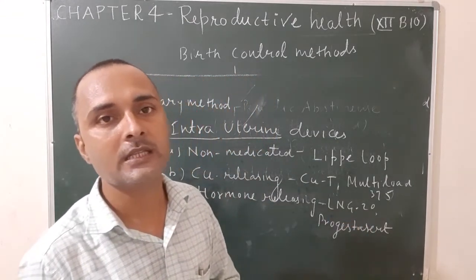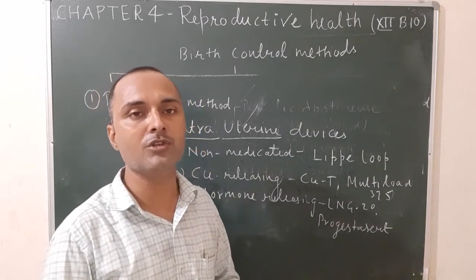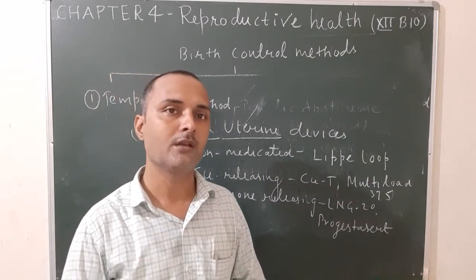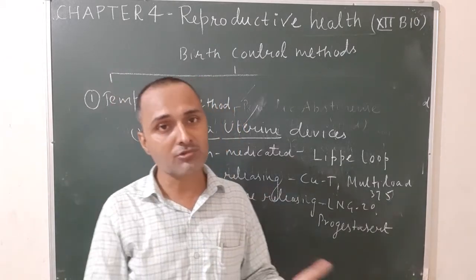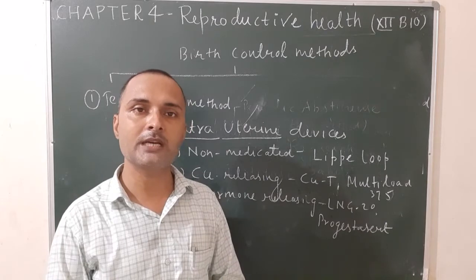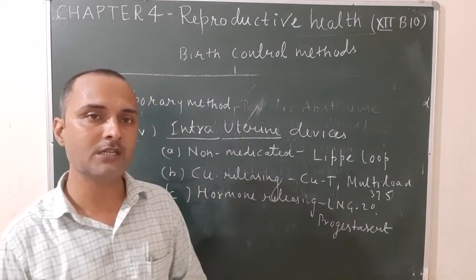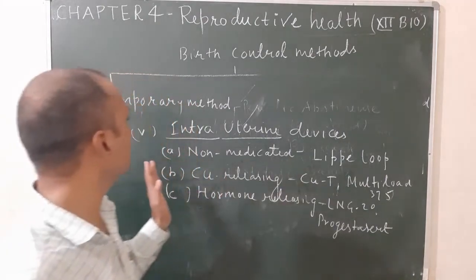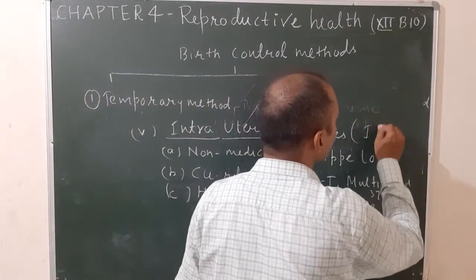As a result, there is no development of the new young one within the female's body, because the uterus only is responsible for implantation. When the uterus is unsuitable, there is no implantation. As a result, there is no development of the new young one within the female's body. So this is all about the intrauterine devices, also known as IUDs.